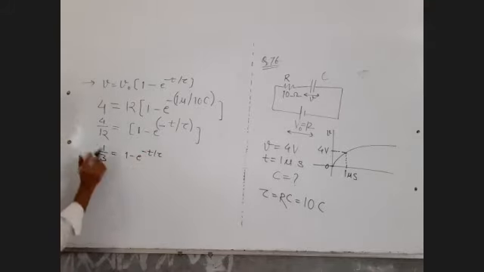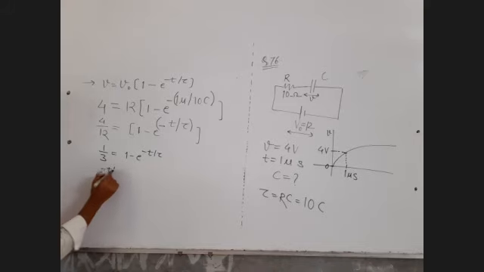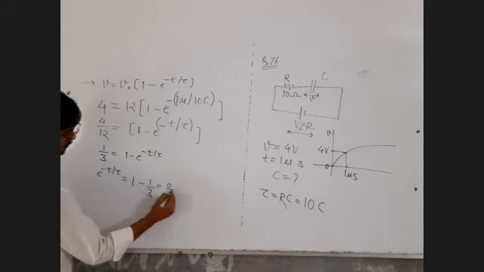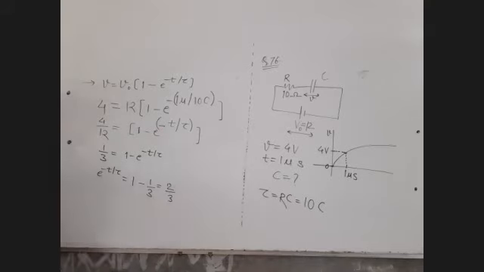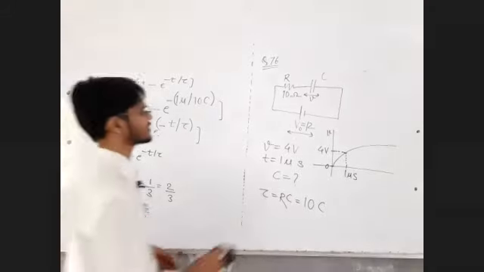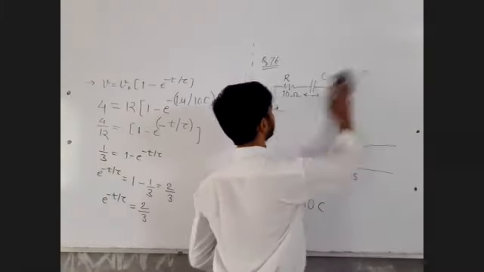Bring this to the right hand side, e raised to minus t by tau. This minus becomes plus, and this 1 by 3 on the right hand side becomes 2 by 3. All right, so sir, that's e raised to minus t by tau equals 2 by 3. Observe the calculation. This is a new type of calculation we will be dealing with in this chapter, but that's not a big deal. I will tell you how to do that.